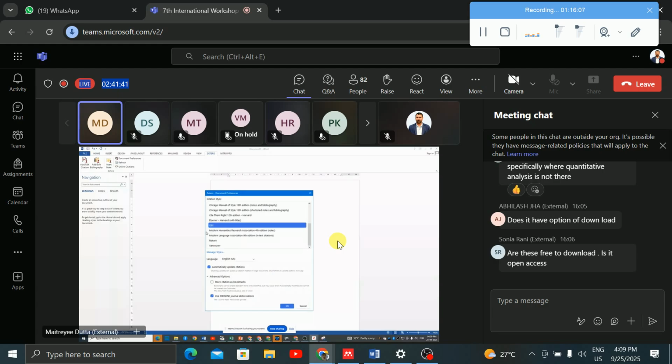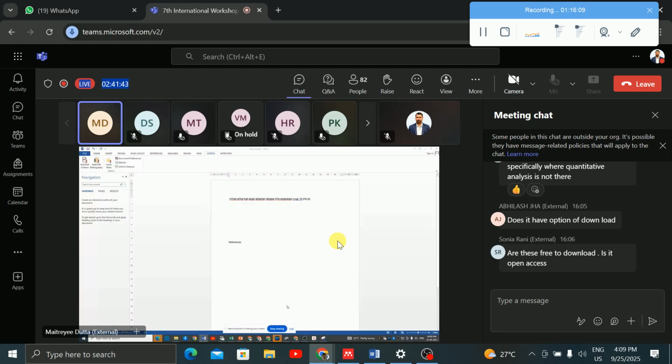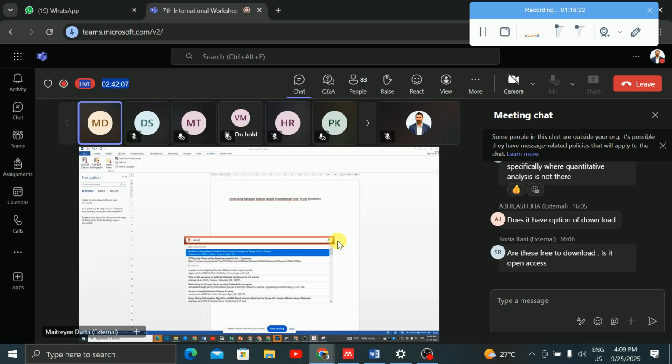Generally we use the IEEE format, so I have clicked OK, and whenever I do this, automatically this paper will come. Now you can select, for example, you just write security.